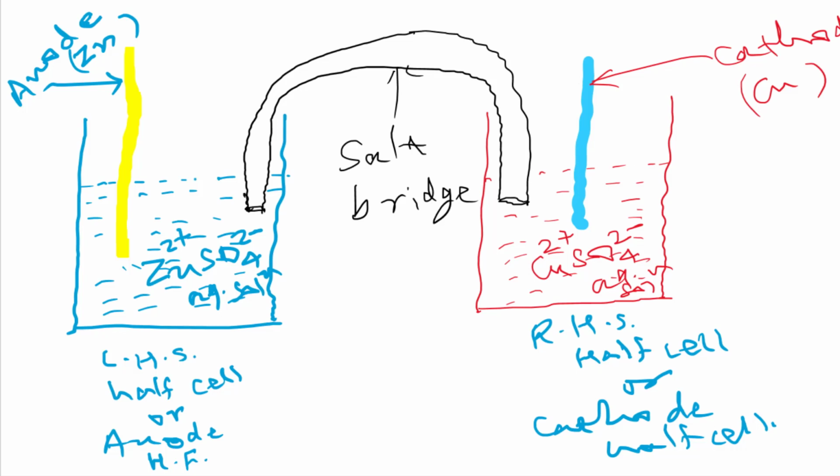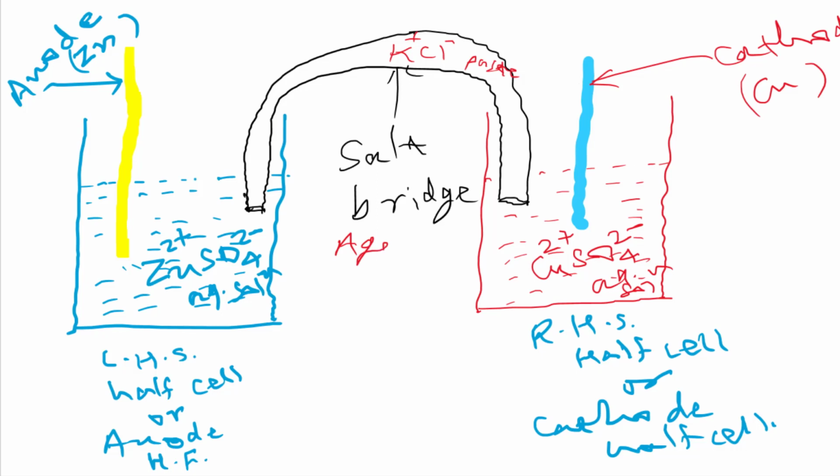Okay, now we are filling a paste-type, semi-solid or semi-liquid, solution in the salt bridge also for completion of this. As it is an inverted U-shaped tube, if we fill liquid in the tube, then the liquid goes out and it becomes empty. That's why we are using a paste in the salt bridge, and in the paste we are using the salt. So here we are using a KCl electrolyte paste, and this paste is made with agar.